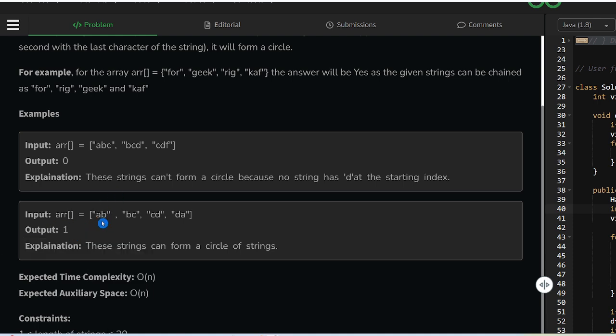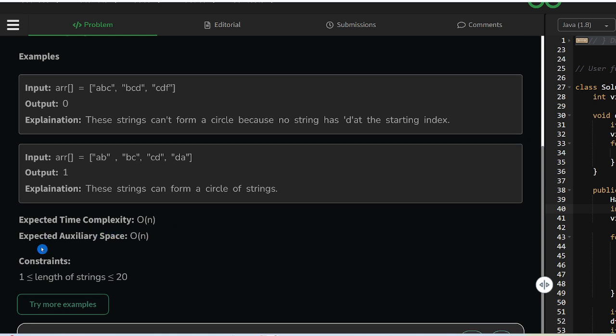For example, if we see example two, B should map to the first character B, and C should map to the first character C. D should map to D, and we should also make sure that the last character maps to the first character of the first string, so A. So it's a complete cycle, and this can form a circle.